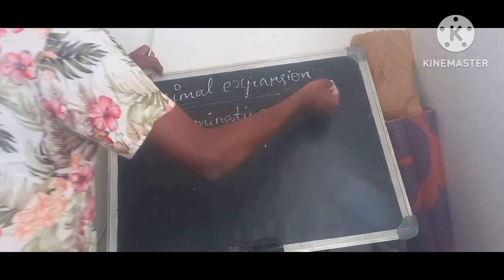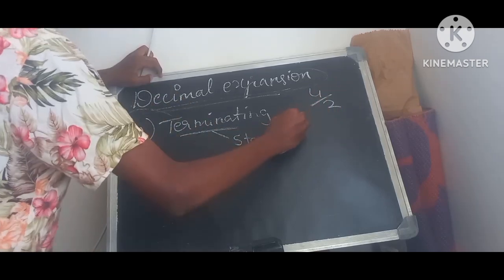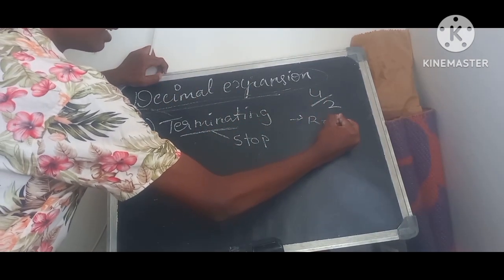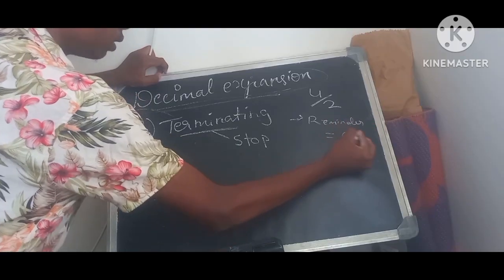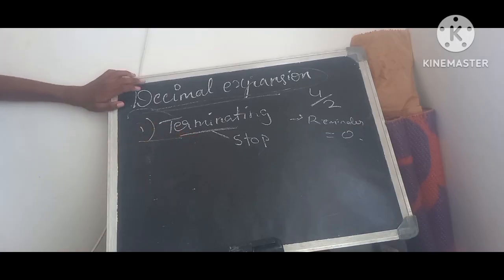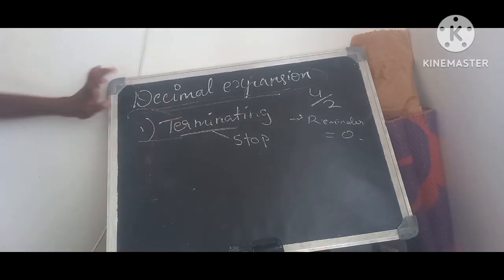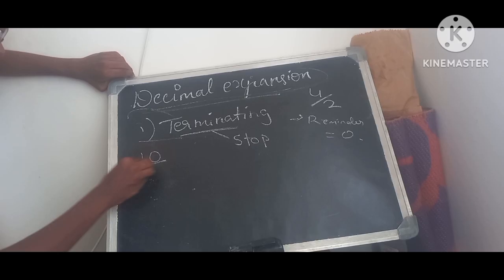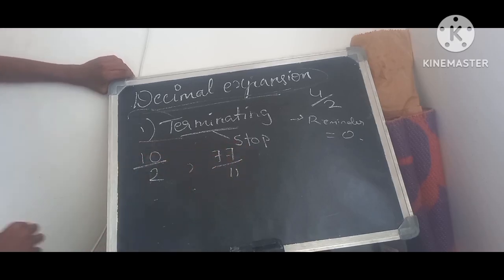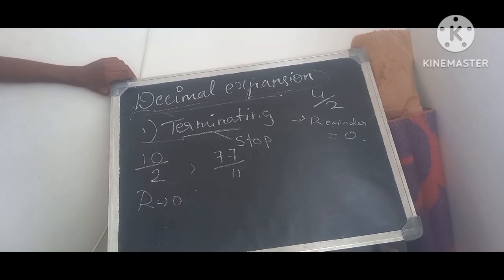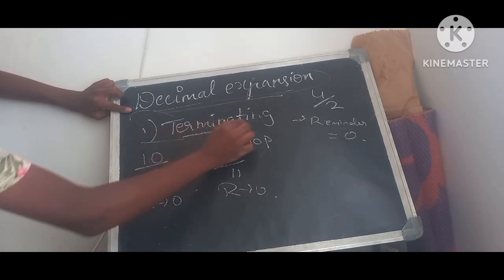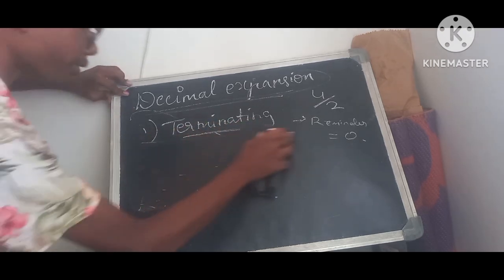Whenever you divide any number, for example 4 by 2, what do you get? You get the remainder as 0. So whenever you get the remainder as 0, that type of decimal expansion we call terminating. You can take any number, 10 by 2, or 77 by 11. Whenever you divide these numbers, you get the remainder as 0. These types of decimal expansion we call terminating decimal expansion.